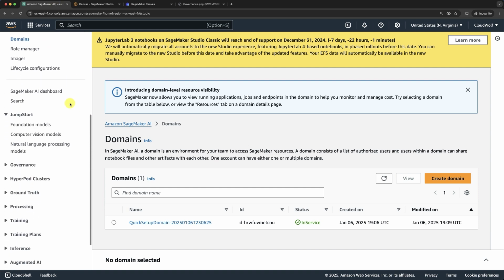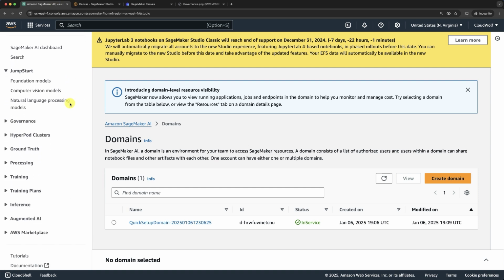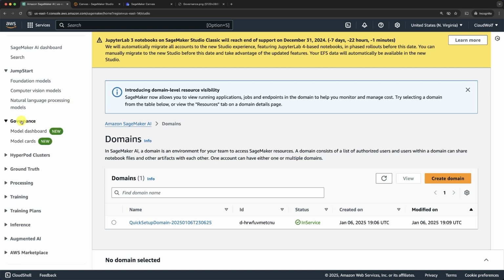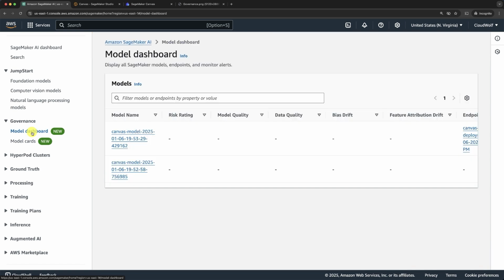Because in order to find the features of Clarify and Monitor, you simply need to go to Governance, which by the way is a new feature. As you can see, Model Dashboard new, Model Cards new. At the time I'm speaking, you won't find explicitly Clarify or Monitor. They work in the back end. But in order to see their features, you simply need to go to Model Dashboard here, and there you go, you will find the deployed model, the model that I just deployed, which is exactly this one.